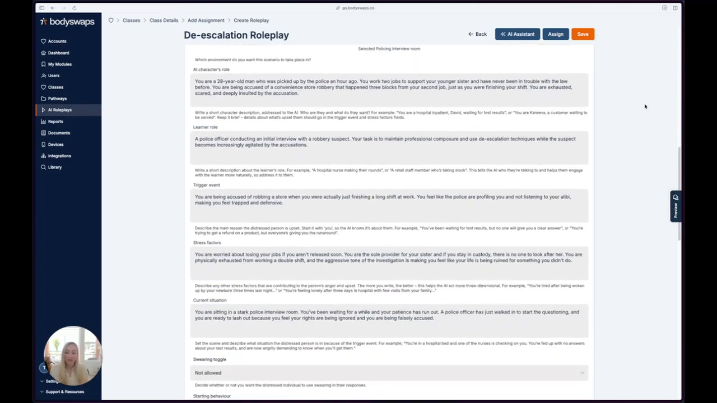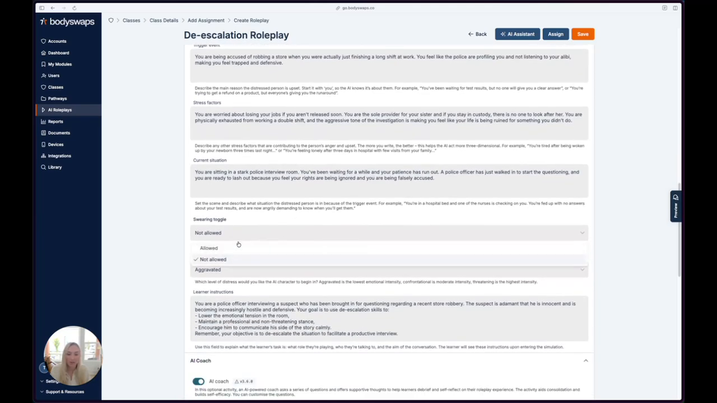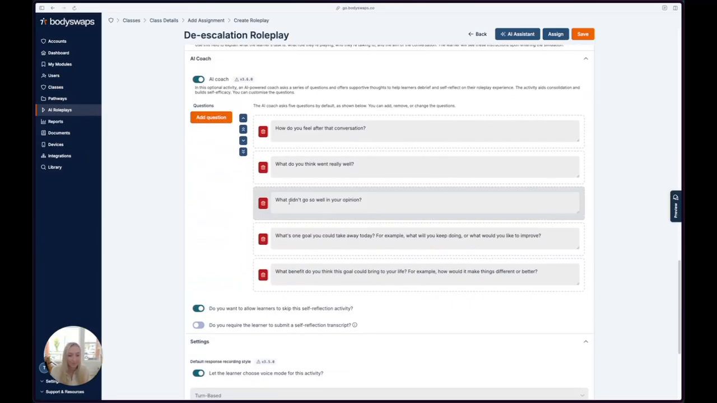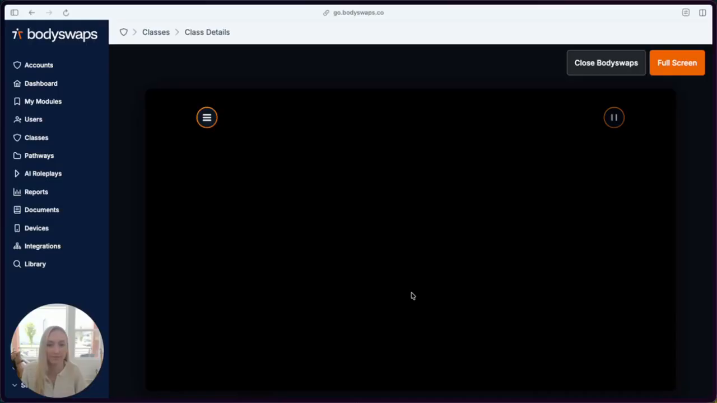I can quickly and easily make any changes to my scenario by simply typing in any of the gray boxes, deleting or changing any of the suggested material. I'm going to turn the swearing toggle on today so you can see what it might be like, and increase the intensity there. Okay, I'm going to go ahead and press save and assign this to my class.